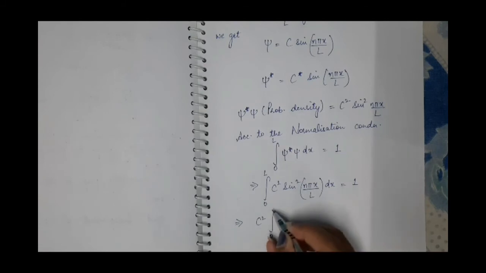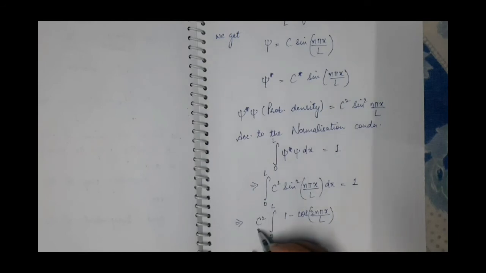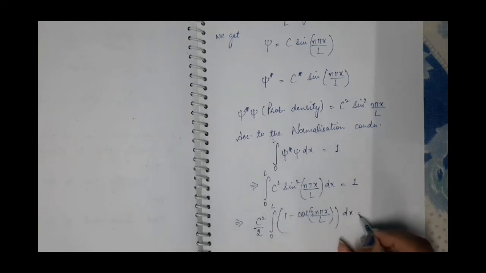And inside the integral, sine square theta will be 1 minus cos 2 theta by 2, and that 2 we write here, dx equal to 1. Now perform the integration.